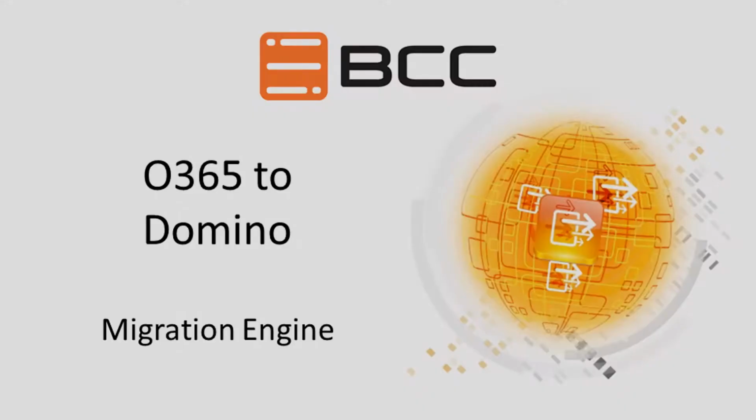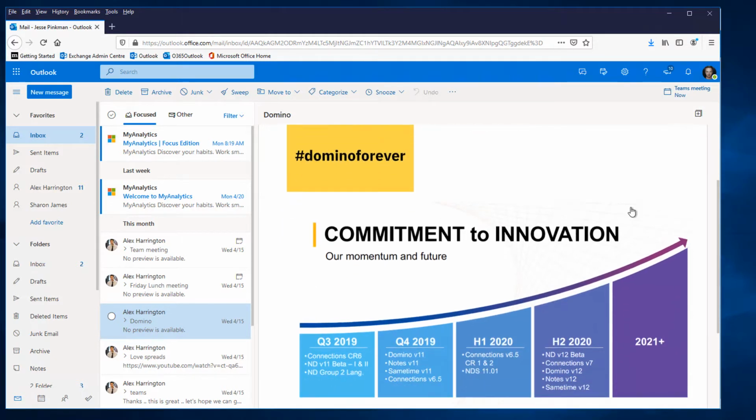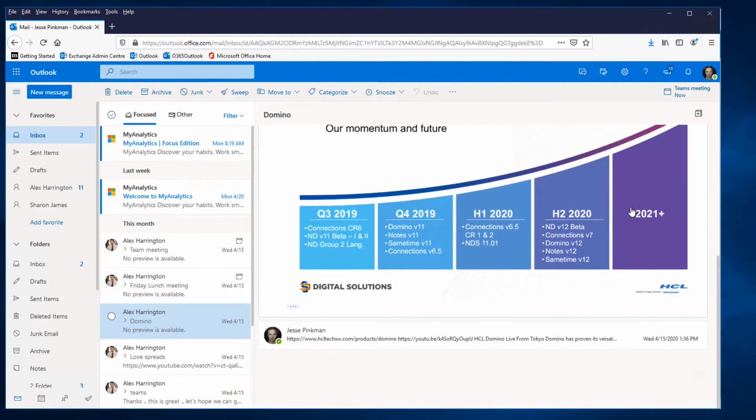In this video, we will demonstrate how to migrate mail from Office 365 to HCL Domino using the BCC Mail Migration Engine. Here we can see Jessie, our user's mailbox, with examples of images, attachments, and links.